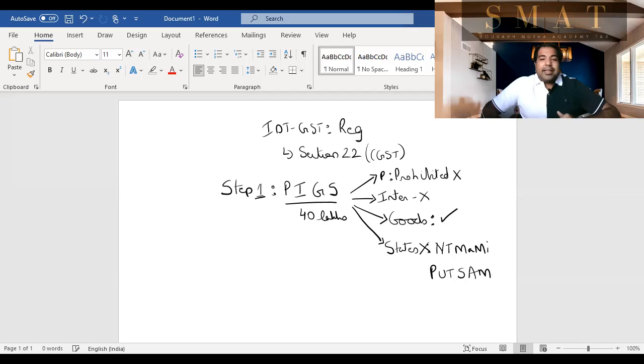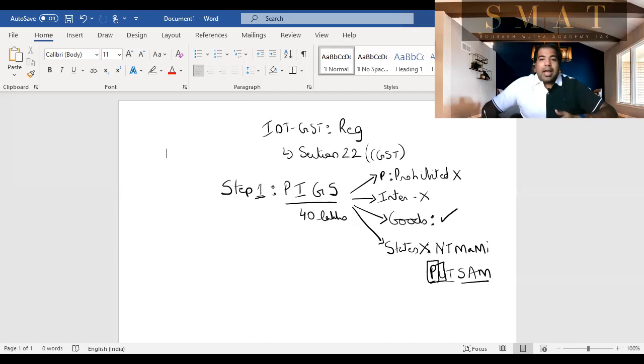Which states? NT Mami: Nagaland, Tripura, Manipur, and Mizoram. Again, I repeat, guys: Nagaland, Tripura, Manipur, Mizoram, all in the northeast, all small states. You should not be in these states. Also, you should not be in these put sam. Guys, put is everywhere but northeast. Puducherry, south of India.